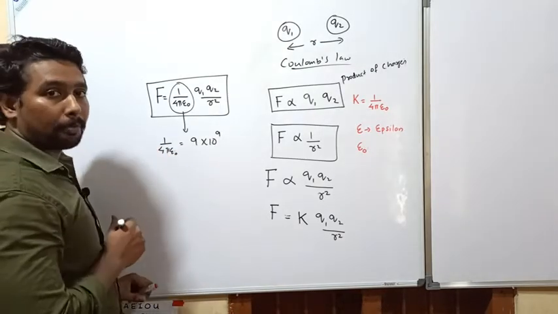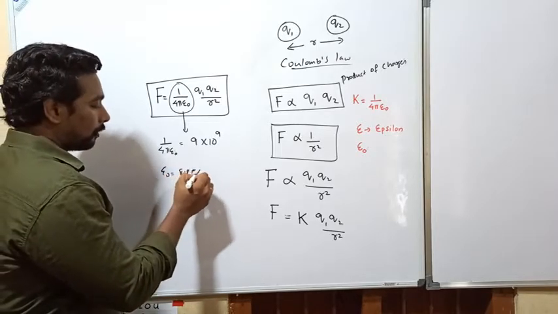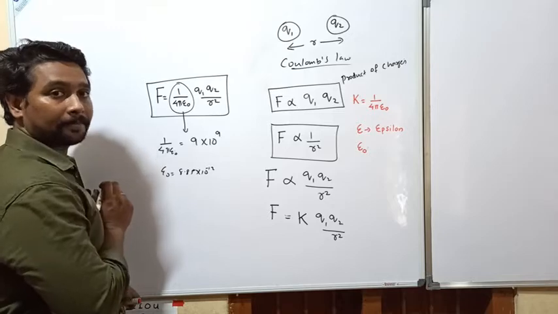You having 1 by 4 pi, right? Using that you can find, it will be around 8.85 into 10 raised to minus 12, something like that. Okay.